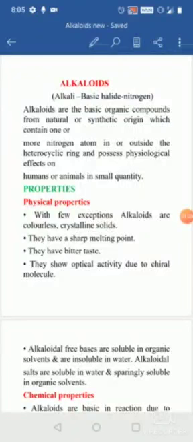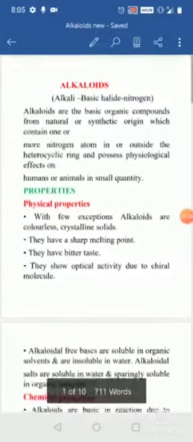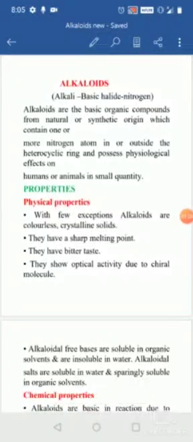Coming to the properties, first we are going to go through the physical properties. With few exceptions, all the alkaloids are colorless crystalline solids. A few are colored, like betaine, berberine and sanguinarine, which are blue or cuprous red in color. A few are liquid, or have volatile property, but the remaining are all colorless crystalline solids.